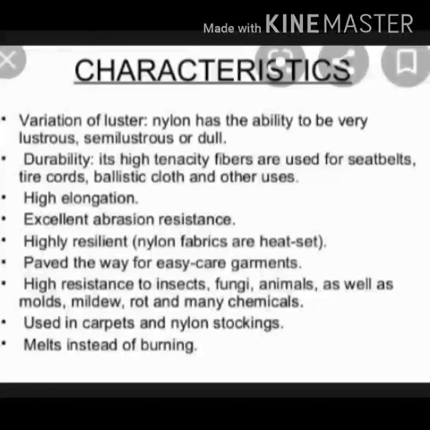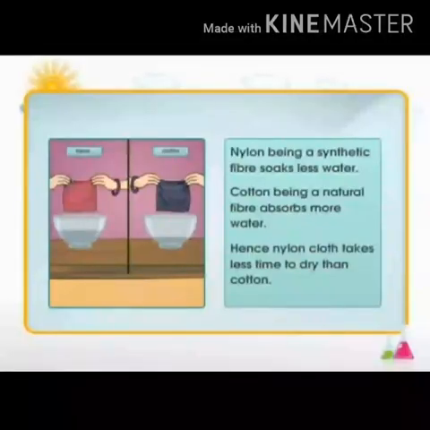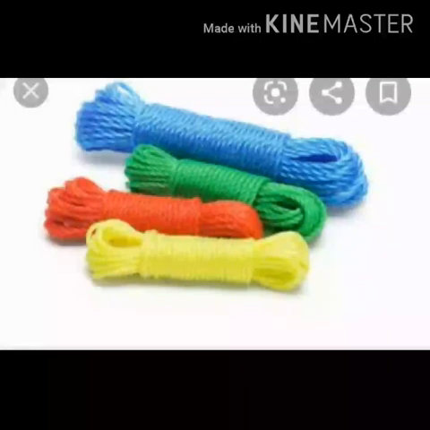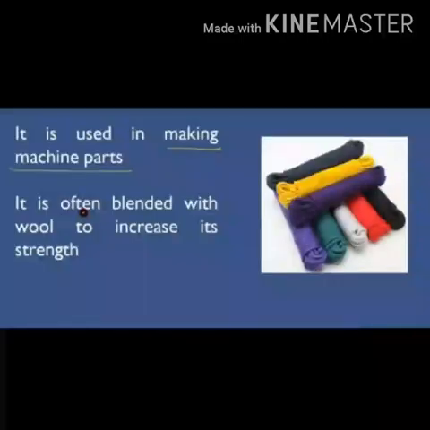These are all characteristics. Nylon cloth won't absorb much water; it absorbs less water, while cotton absorbs more. Uses: due to its high strength, it is used for making fishing nets, ropes and fabrics. People who climb mountains use nylon ropes. It is also used in making machine parts. It is often blended with wool to increase the strength of the wool.